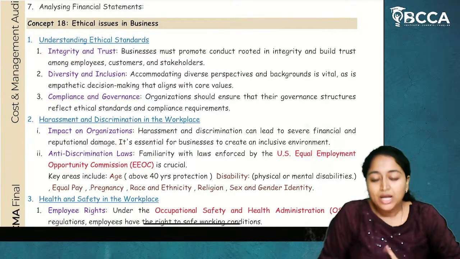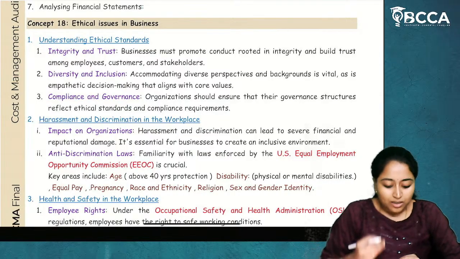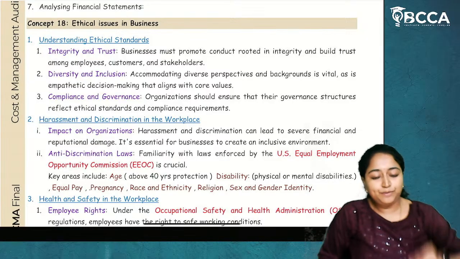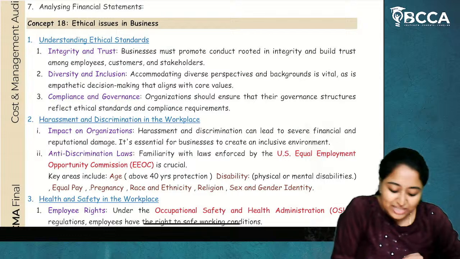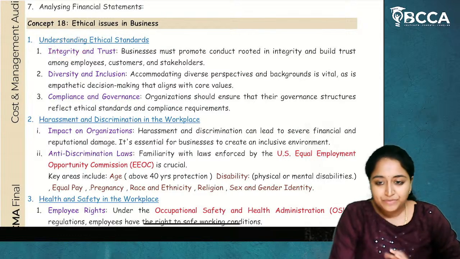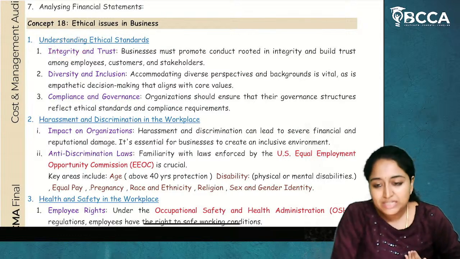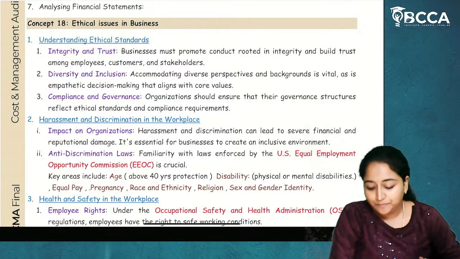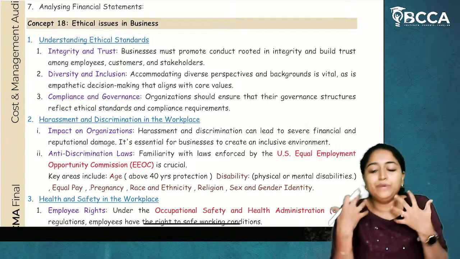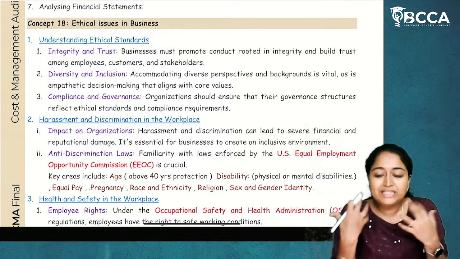So first, between the employees, between the management or the company, there should always be integrity and trust. Now, what is integrity? Straightforwardness, being honest, being loyal, and there should be trust. Always. Now, who will build this trust system? Who will build this loyalty?